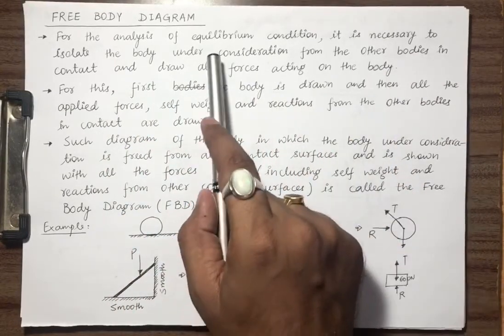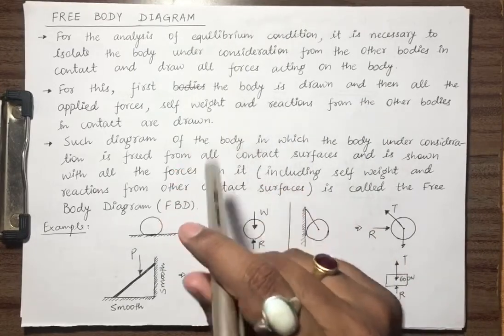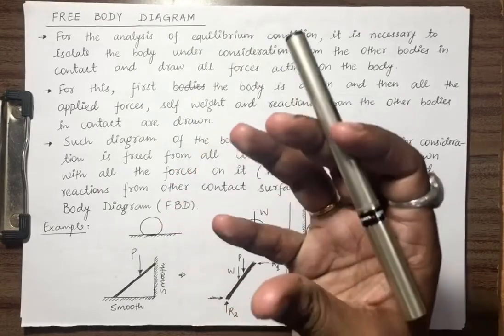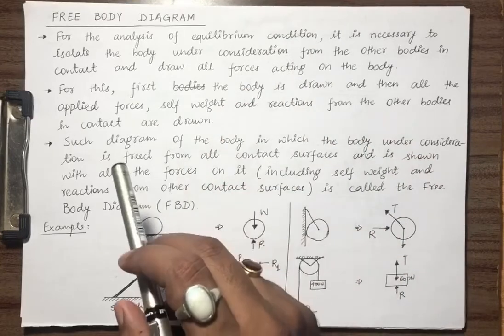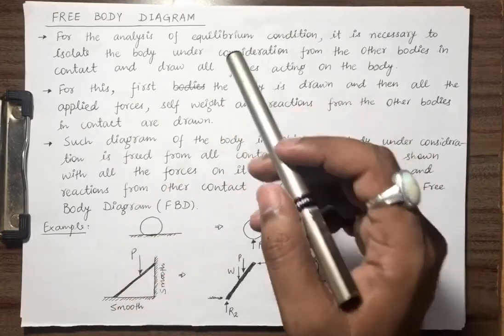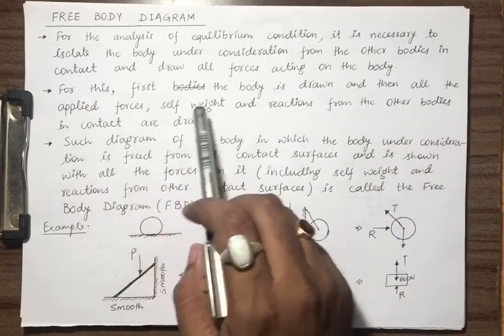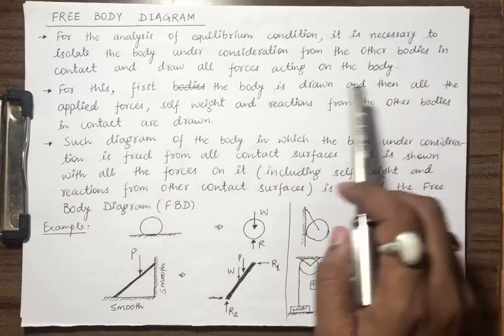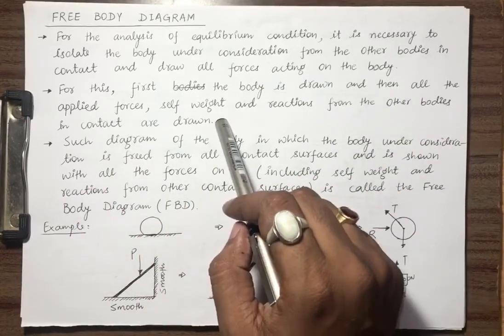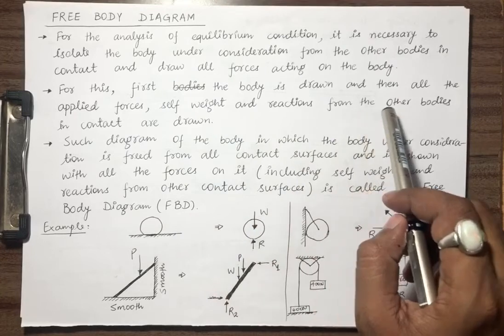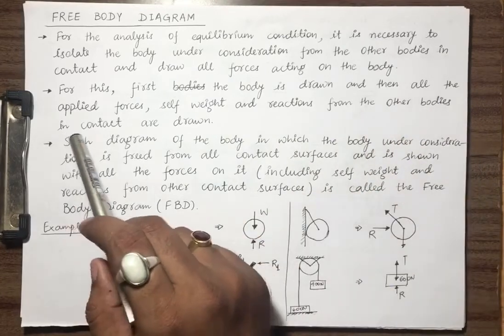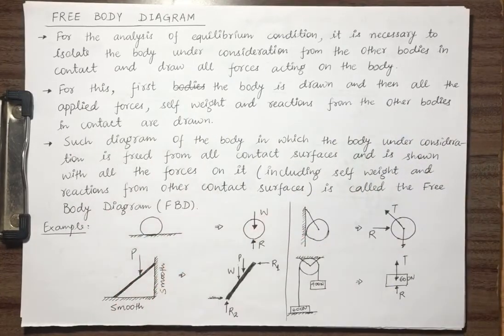For this, first the body is drawn and then all the applied forces, self weight and reactions from the other bodies in contact are drawn.